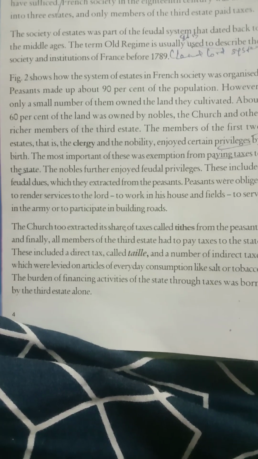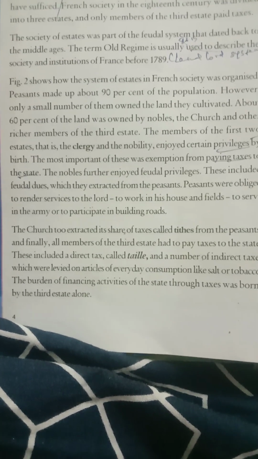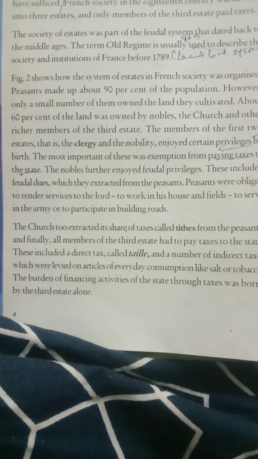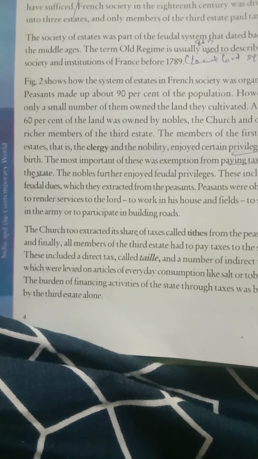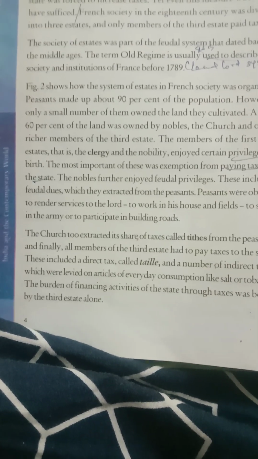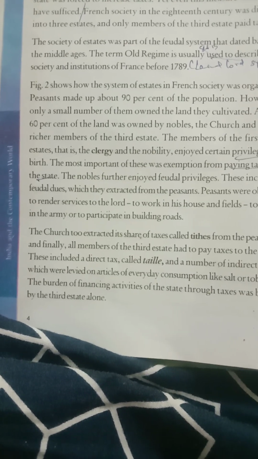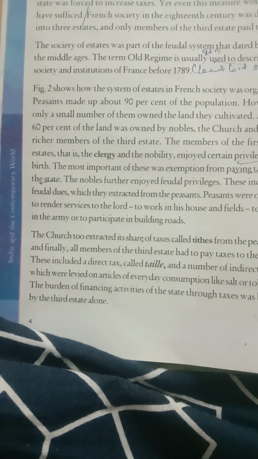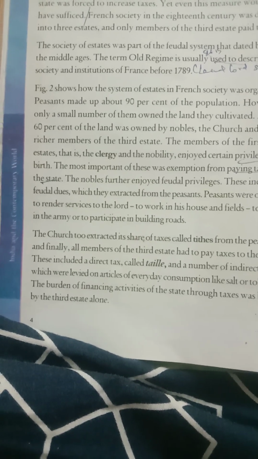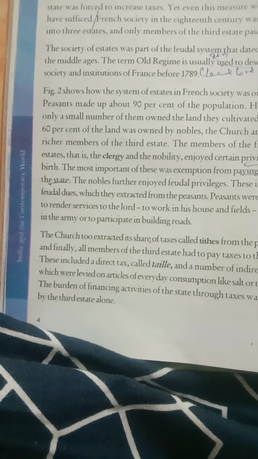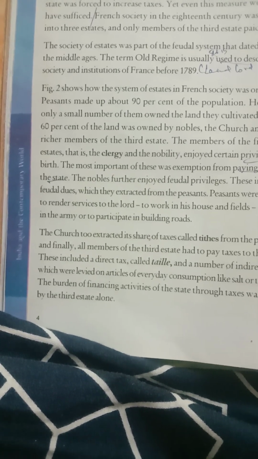So these are the 6 points, yet even these measures would not have sufficed. Though they are collecting more amount as taxes also, it is not sufficient for them to run, because they want to maintain the army, court, government offices, universities, etc. And as well they have to pay the interest. 10% interest is not so easy. So these 6 points were the political causes of the French Revolution.